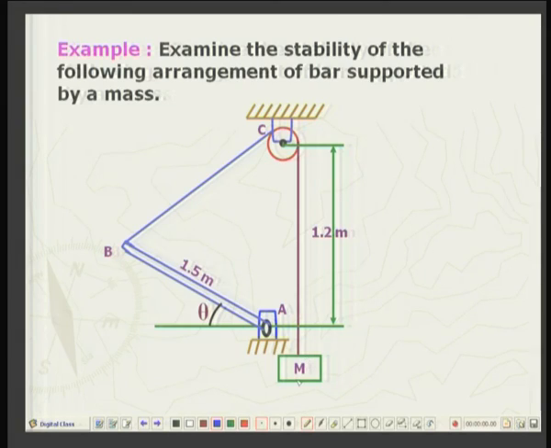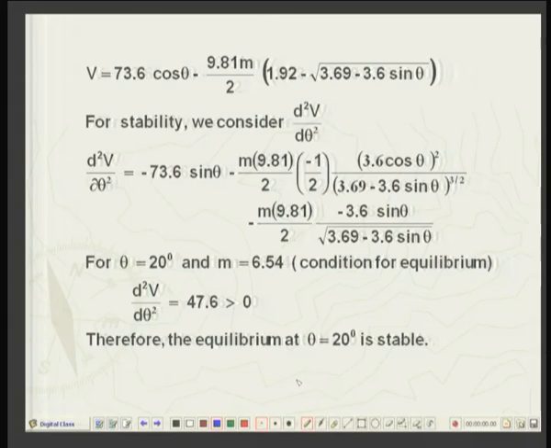And if you recall, we had set up this expression in our last lecture for the potential energy. V is equal to 73.6 cosine theta minus 9.81 into mass m divided by 2 into 1.92 minus square root of 3.69 minus 3.6 sin theta.